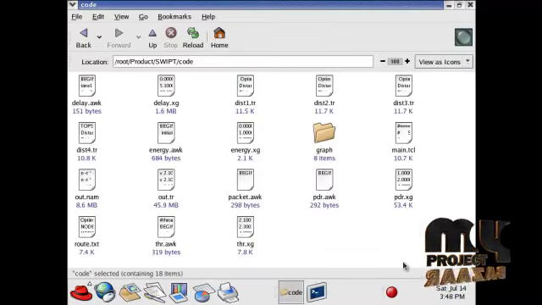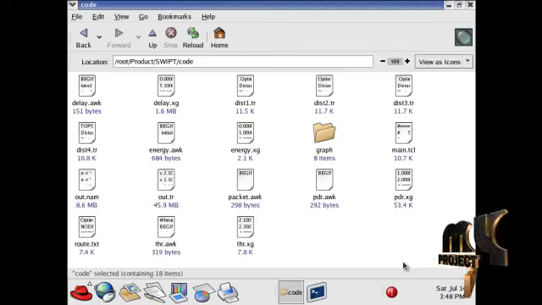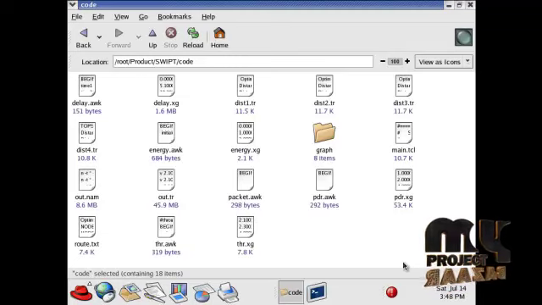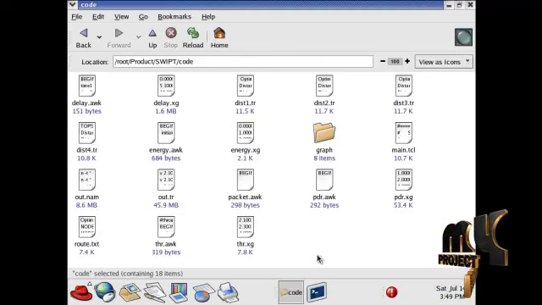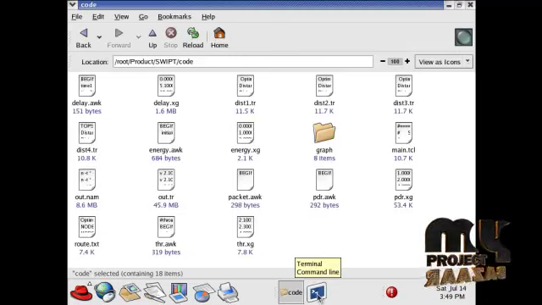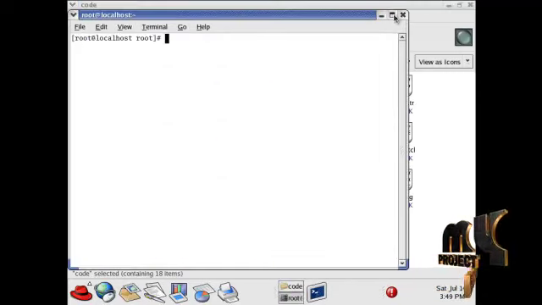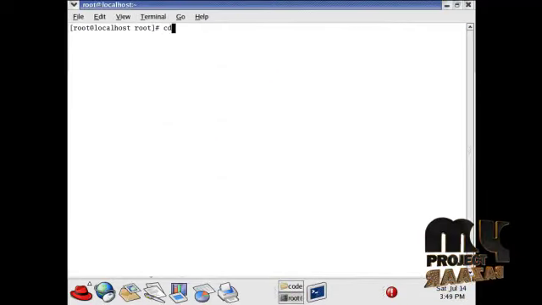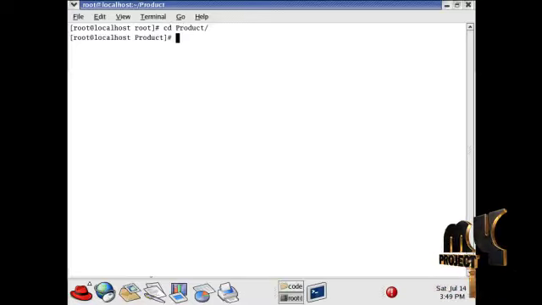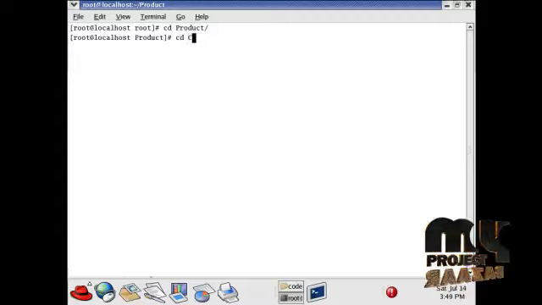Let us see the output of our project. This is our NS all-in-one 2.34 backup with VMware Workstation. This is our code folder. Now I am going to run our process. For that we have to open the terminal command line, and in that we change directory to our coding folder. So I am going to the code folder.